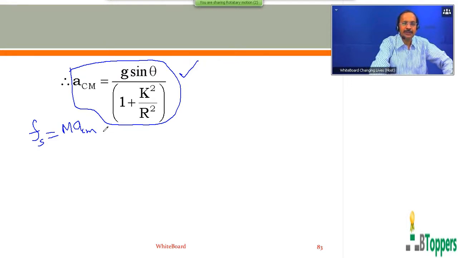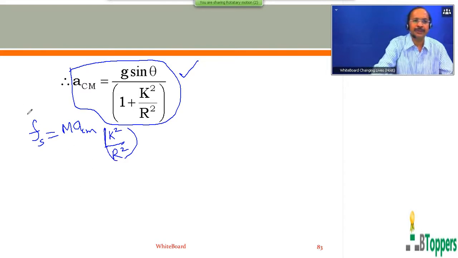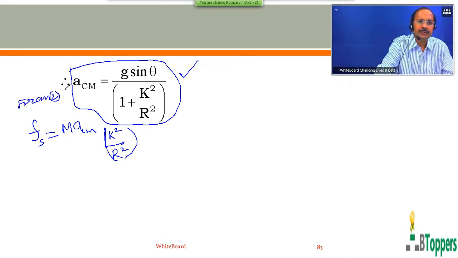As I discussed here, from equation 2, the magnitude of the friction force needed to cause rolling down the fixed inclined plane is given by Fs equal to m a_CM into k square by r square. This is from the second equation. You can substitute a_CM equal to g sin theta by 1 plus k square by r square.